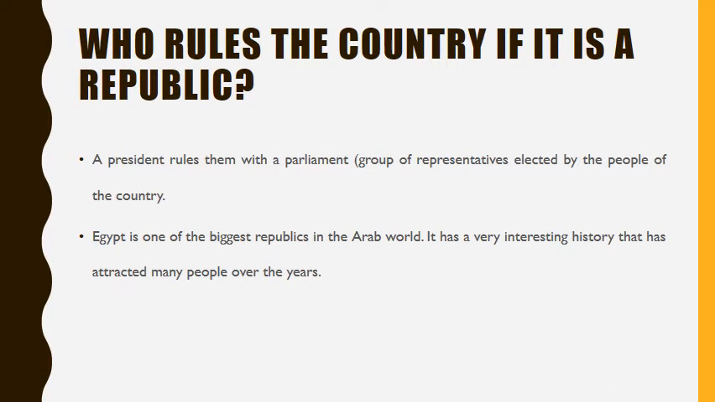Who rules the country if it is a republic? A president rules them with the parliament, a group of representatives elected by the people of the country. Egypt is one of the biggest republics in the Arab world. It has a very interesting history that has attracted many people over the years.